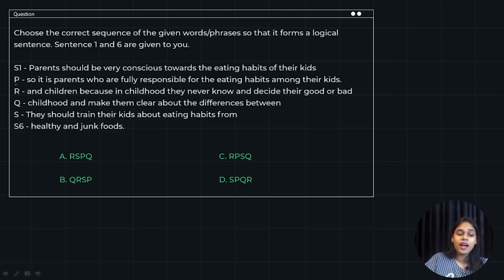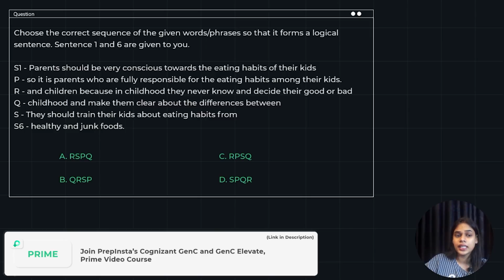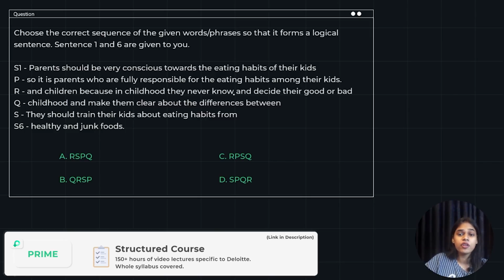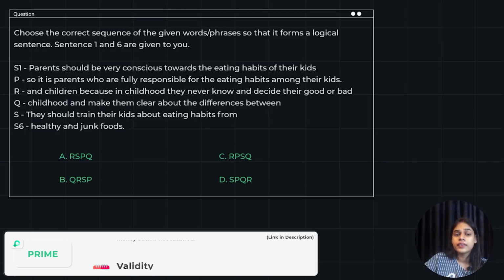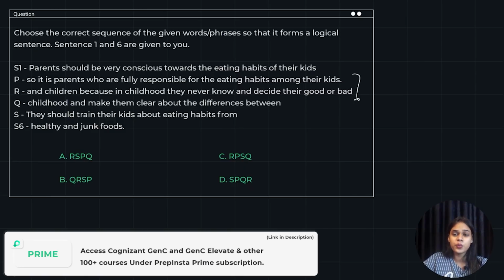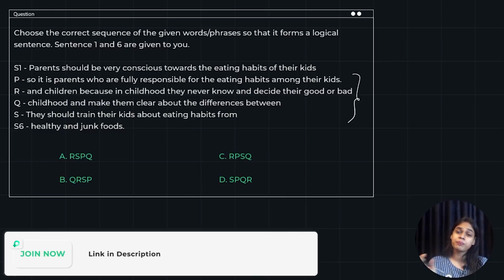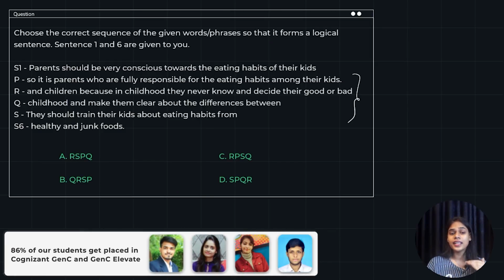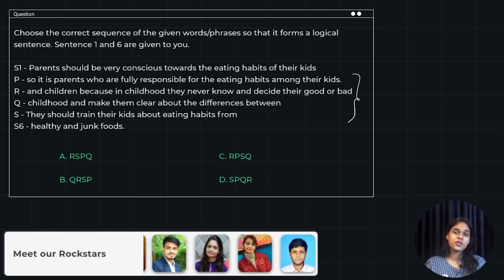So we have P as, it is parents who are fully responsible for the eating habits among their kids, and children, because in childhood they never know and decide what is good or bad. And they should train their kids about eating habits from childhood and make them clear about the differences between. So we have a completely jumbled passage, not in a particular order. What you can do is read the passage, underline the grammar portions which you can connect with each other, and try to link the sentences, and then it becomes easy to solve and arrange them. Go ahead with the answer and then we'll quickly get on to it together.